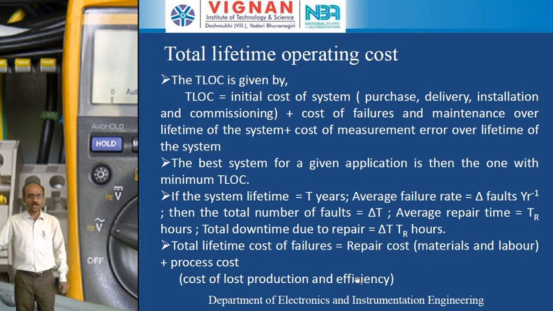While the particular system is being repaired, we are not going to be using that system for the plant. The plant will be in the shutdown condition. So we will get a loss of production in the plant, and the efficiency of the system is also going to be reduced. These two make up the process cost. So the sum of the repair cost and the process cost gives the lifetime cost of the failures.